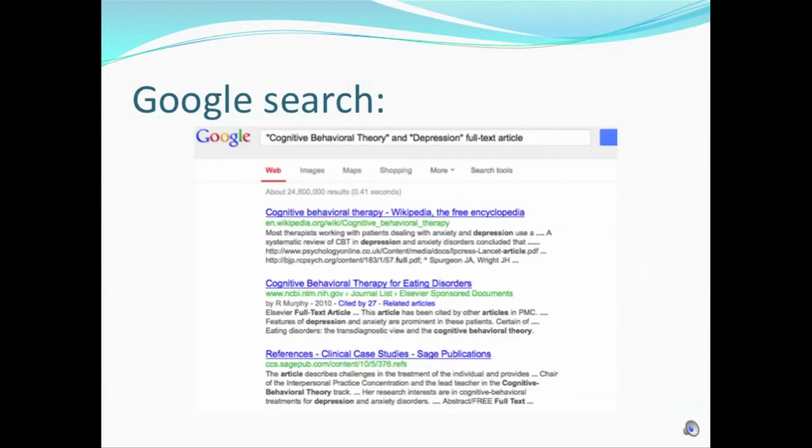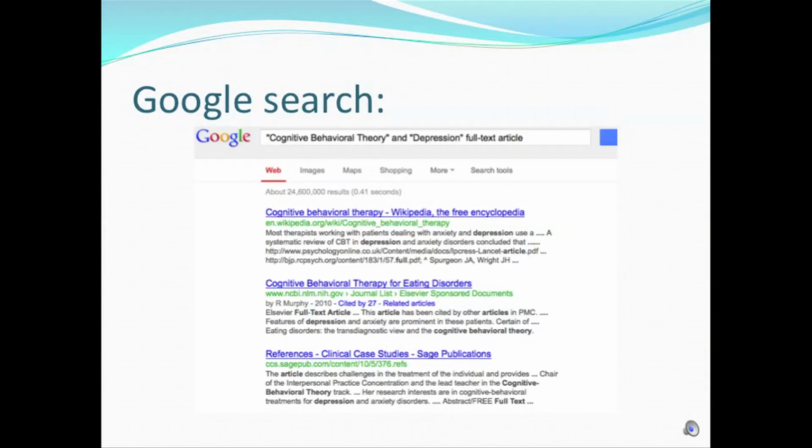Let's try the search again, but have full text article at the end of the terms and see how many that results. As you can see, it resulted in 24,600,000 hits. That's quite a bit more than what we had on the previous search.